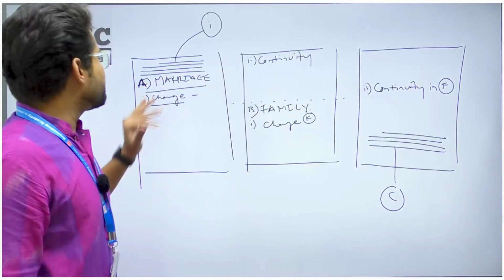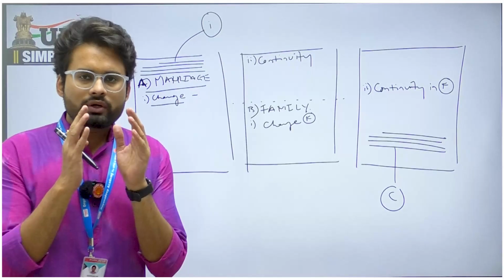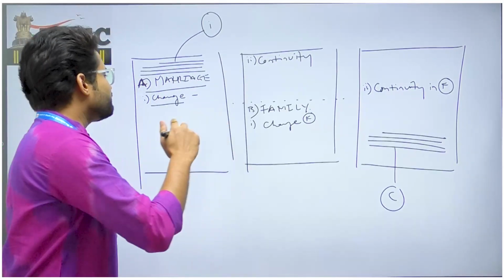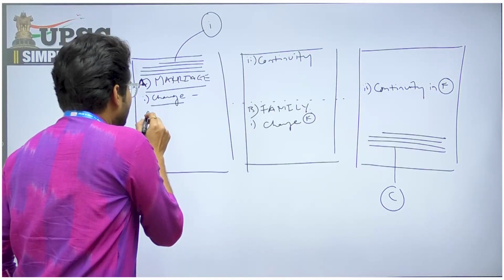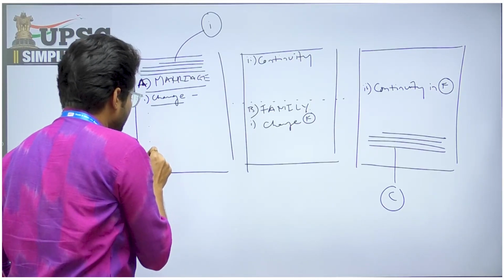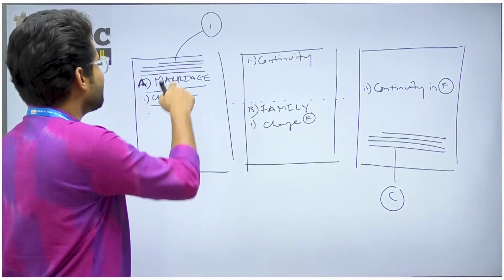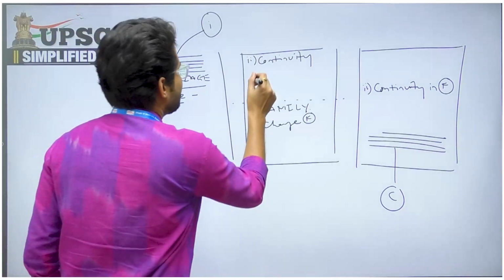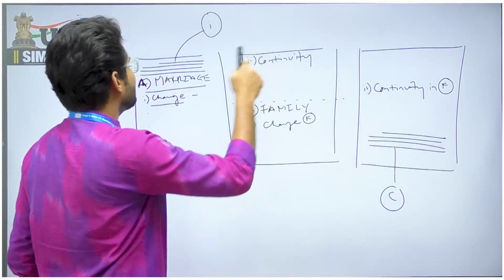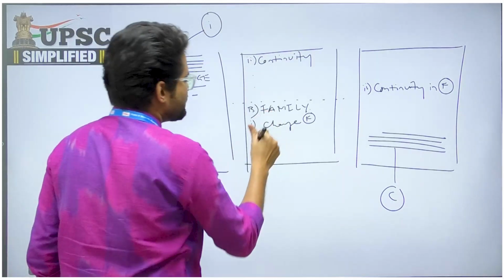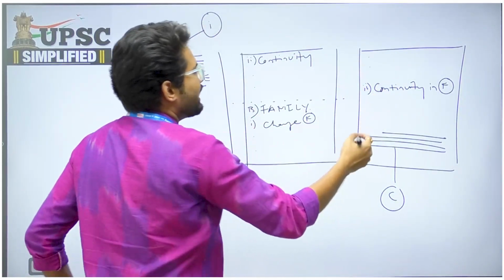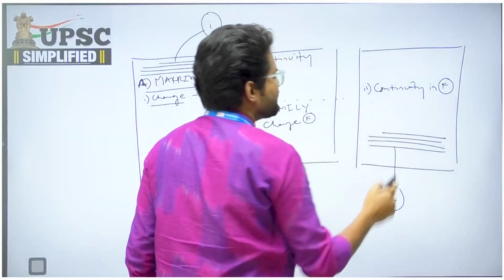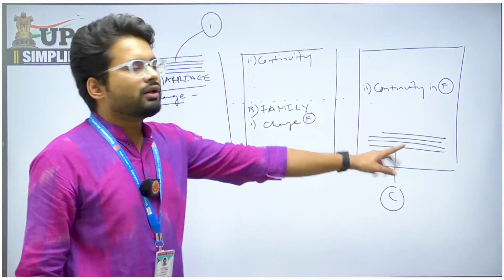Now you have to fill these spaces with your arguments, your points, etc. Let's say, for example, you have 3 to 4 different points for change. So I will write 1, 2, 3, 4 points for change in the marriage system, and let's say a couple of points about continuity in the marriage system. Then change in family, let's say 4 or 5 points, and continuity in family, a couple of points, and I'm going to conclude likewise.